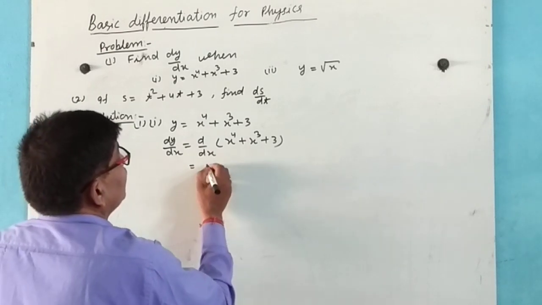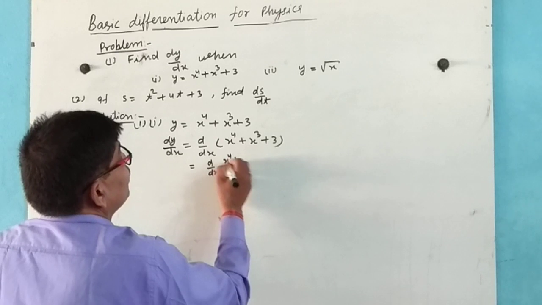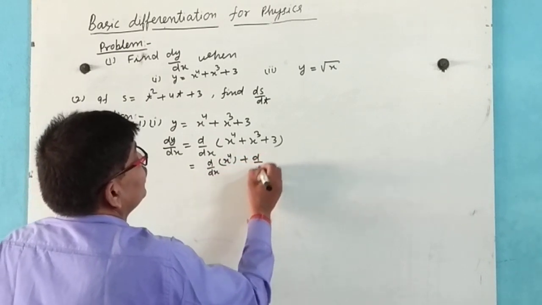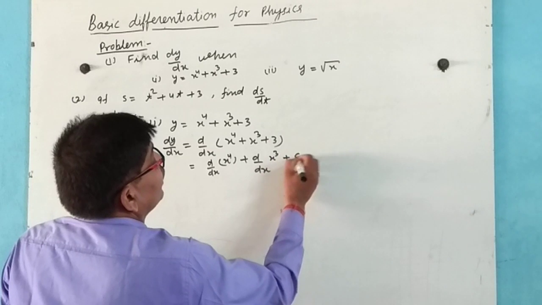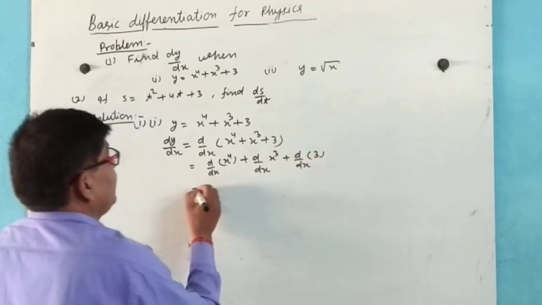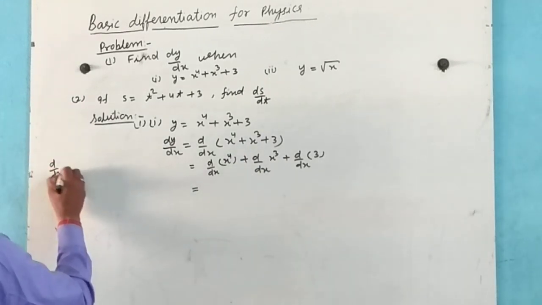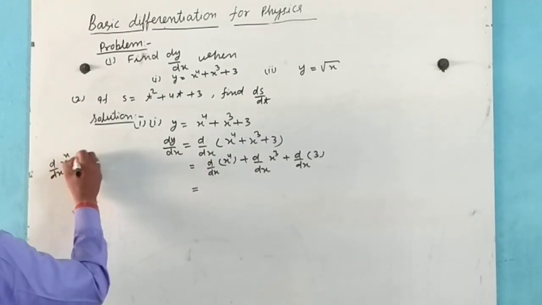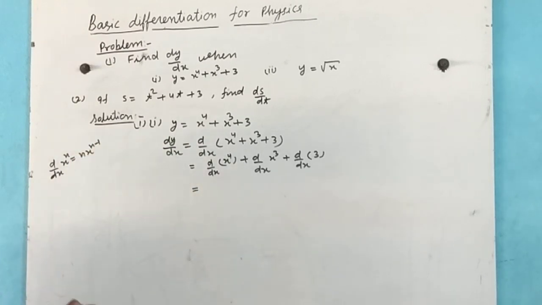Now here d by dx of x to the power 4 plus d by dx of x cube plus d by dx of 3. Here we know that d by dx of x to the power n equals n x to the power n minus 1.